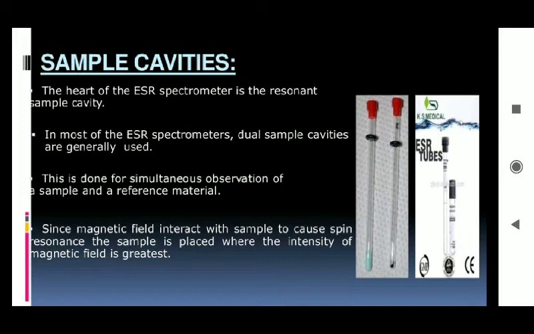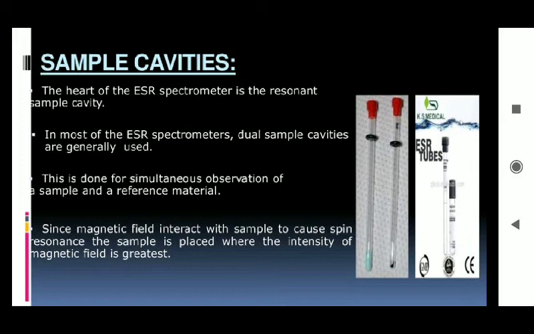In this diagram you can also see the ESR tubes. This is done for the simultaneous observation of a sample and a reference material, because we are comparing, so we need one region for a reference and one for our sample which we want to analyze, right?